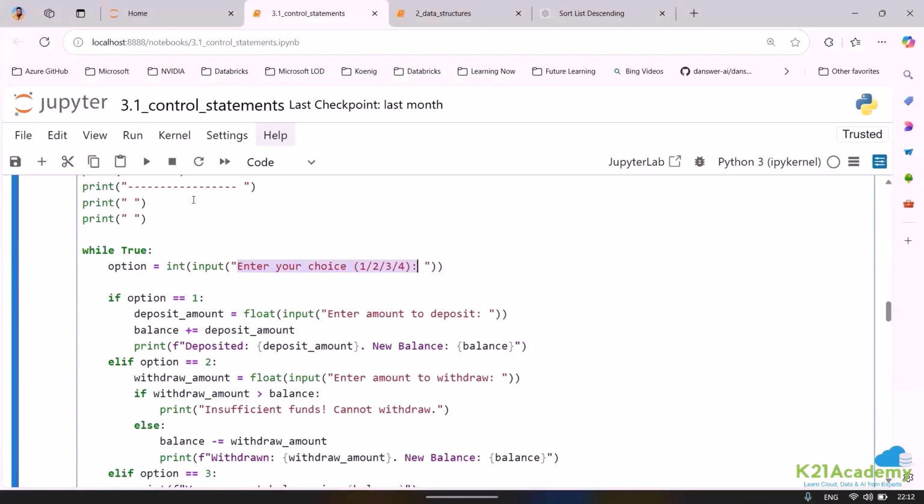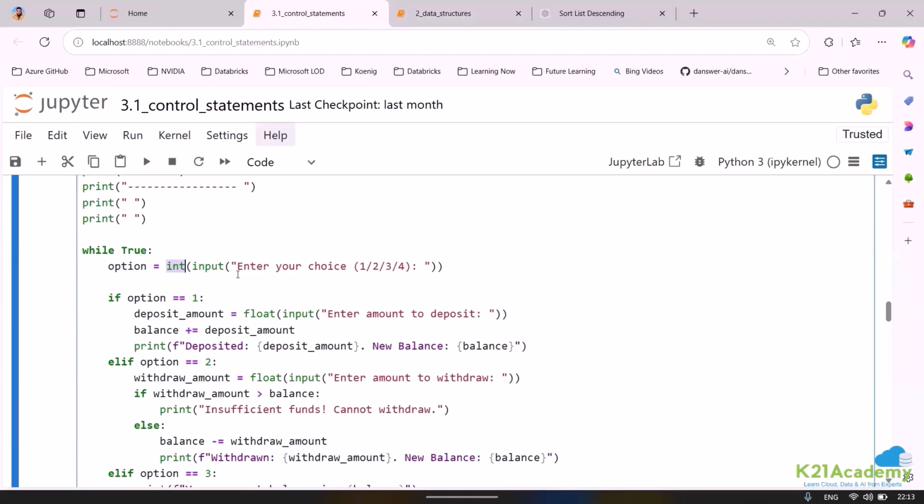In Python, if you want to allow user to type the information, then you need to make use of a command called input. When you give the command as input, then the user can go ahead and type the input. The input that the user is going to type should be of which type?